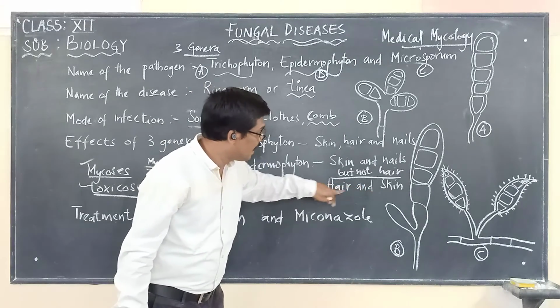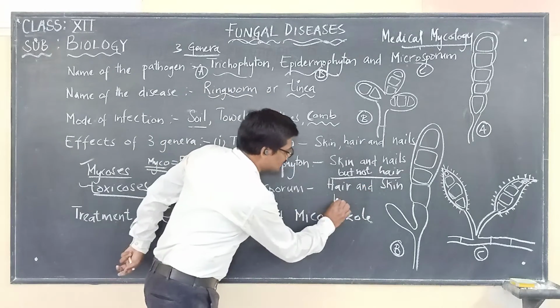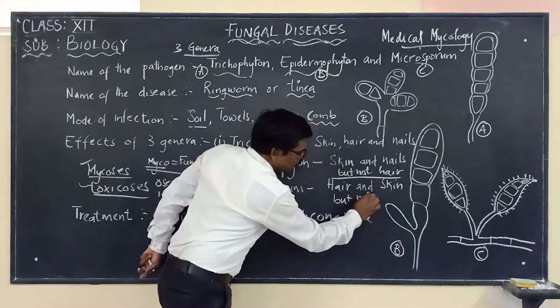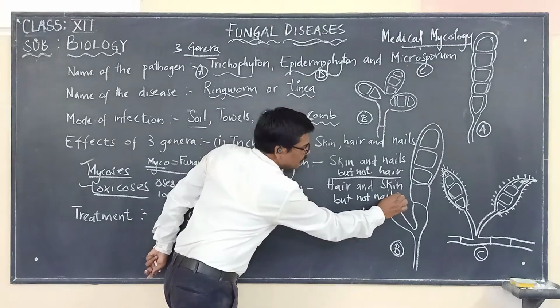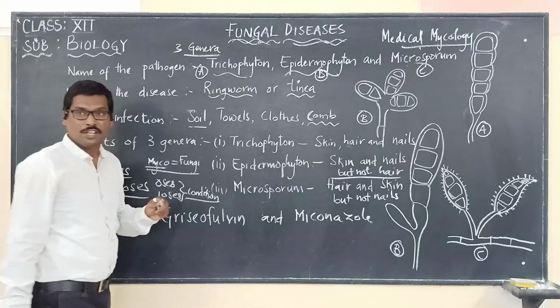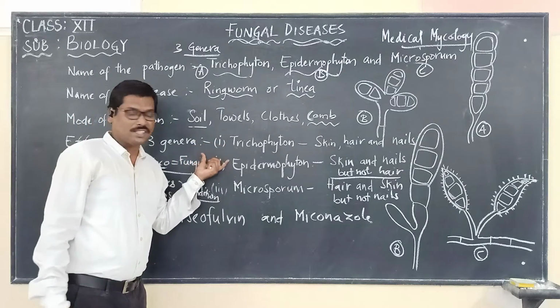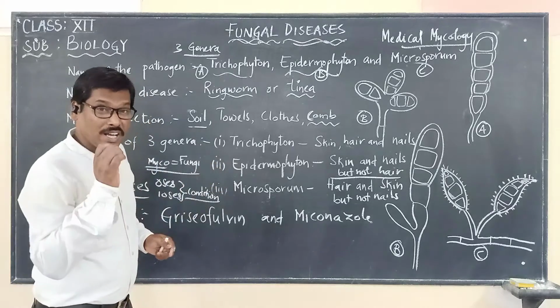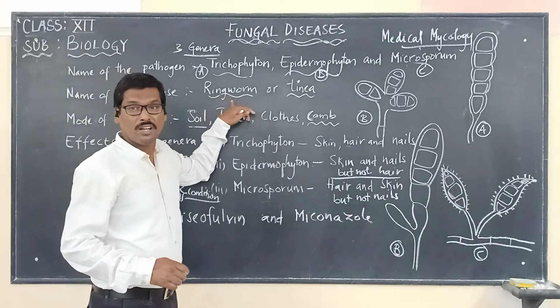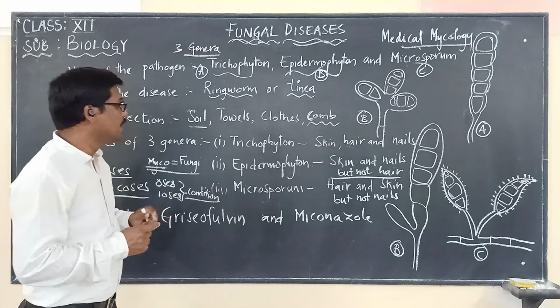It is infecting the hair and skin, but not nails. It is not able to infect the nails. So these are the three different types of genera which are responsible for causing the ringworm.